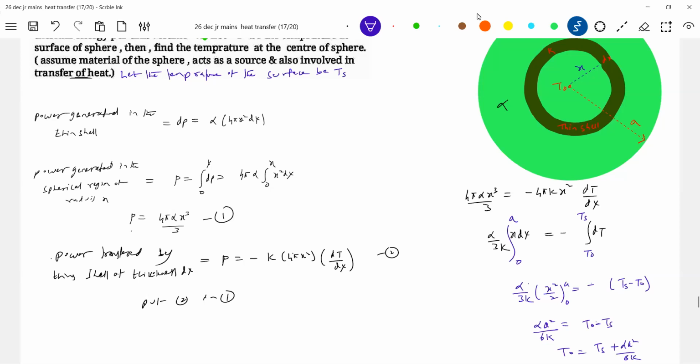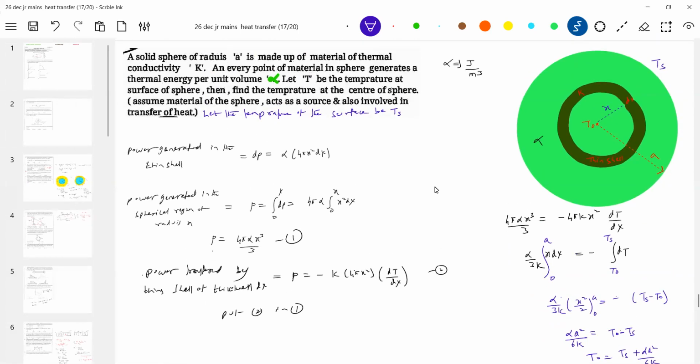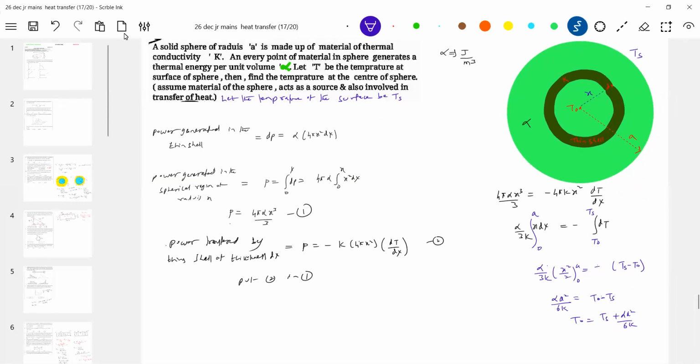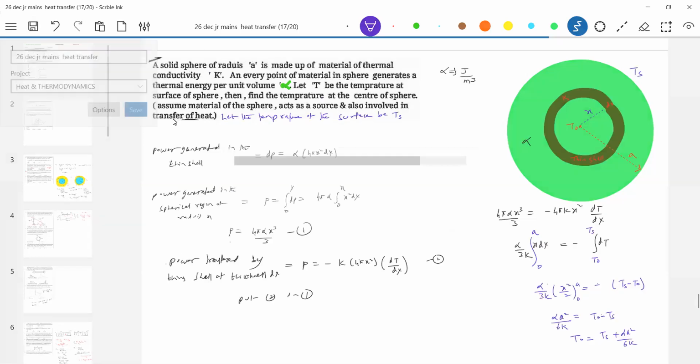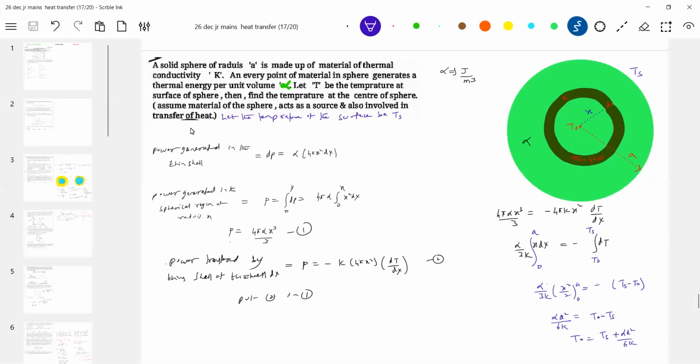There's some unique problem. For a student, I think it is very difficult to analyze mathematically. Both the material is involved in generation as well as transmission. That's what this particular question is designed like. For example, you take a piece of charcoal. Every point of charcoal will be burning, generating heat, and also will be involved in transfer of heat. Nothing big.